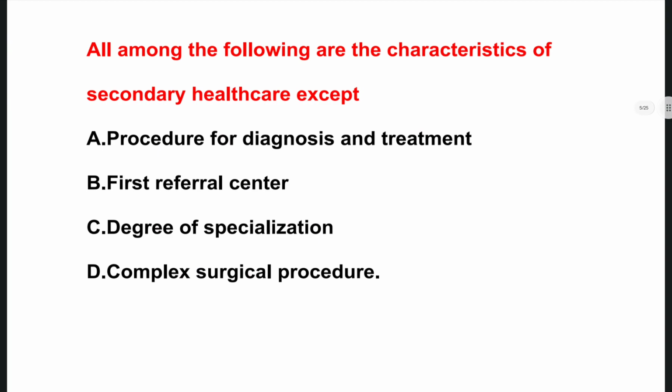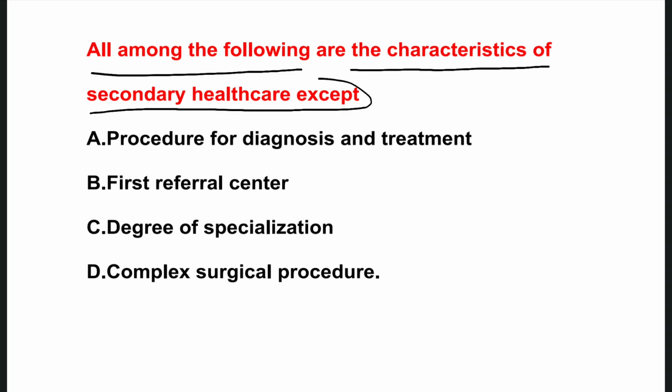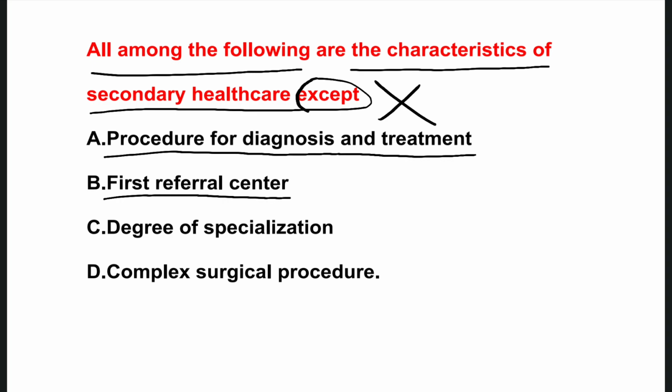The next one is, all among the following are the characteristics of secondary healthcare except one. Except is the not. So the options are: procedure for diagnosis and treatment, first referral center, degree of specialization, complex surgical procedures.